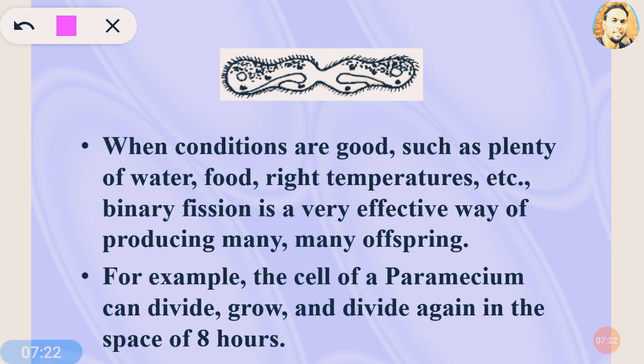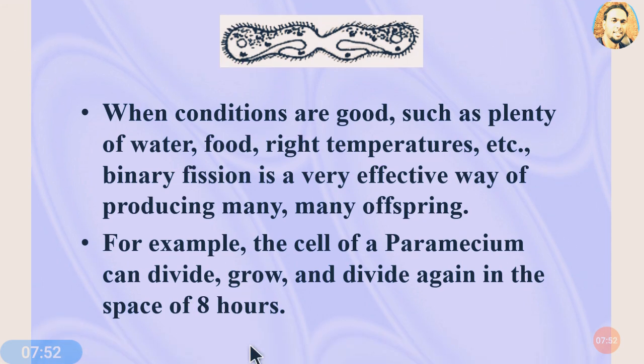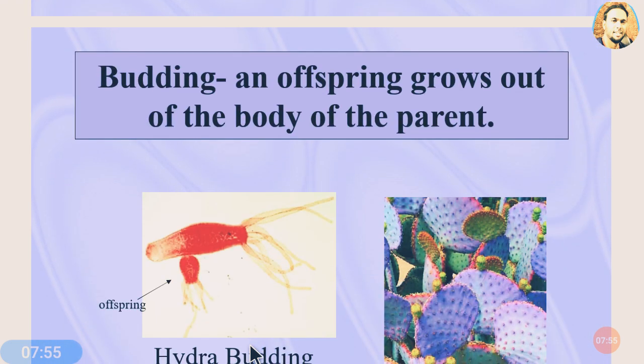So you can see this is another example of binary fission in the space of 8 hours. When the paramecium gets good conditions, plenty of water, food, and suitable, favorable temperature, it starts binary fission in a very effective way, and one cell starts dividing in a very short period of 8 hours, and it goes on to produce the next generation. So it is also found in the paramecium too.